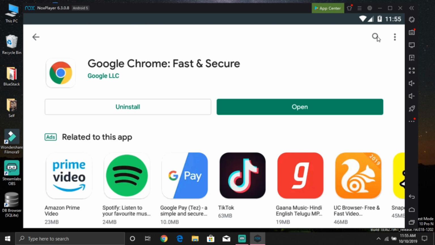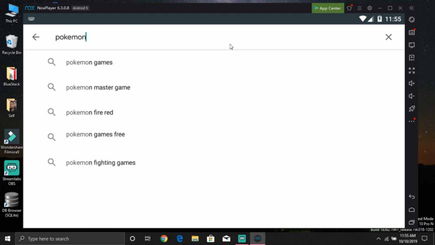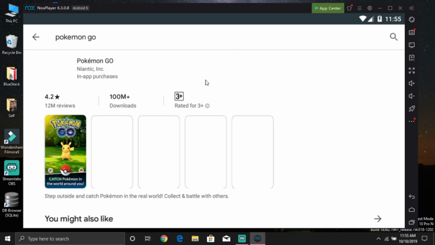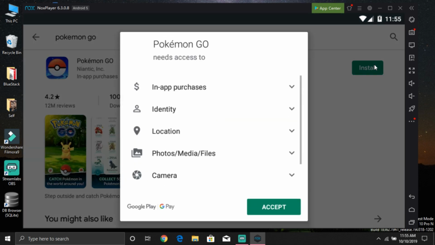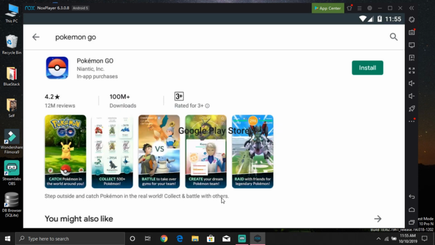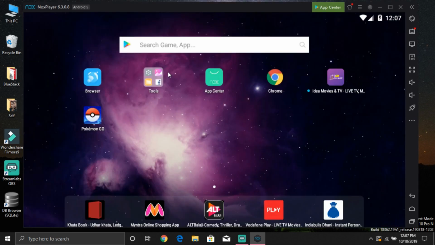After installing Google Chrome, then search for Pokemon Go. As you can see, it's here. So just simply click on install, accept. As you guys can see, Pokemon Go is already installed, so I'm going to manipulate my location.